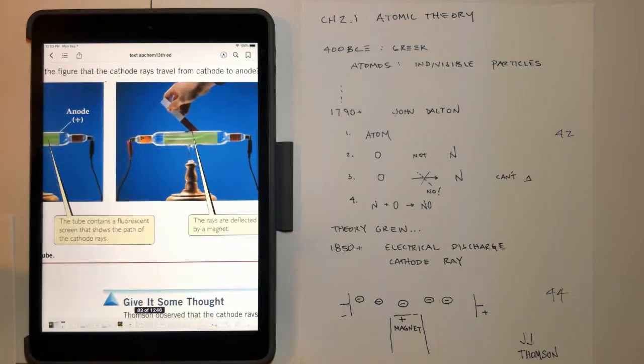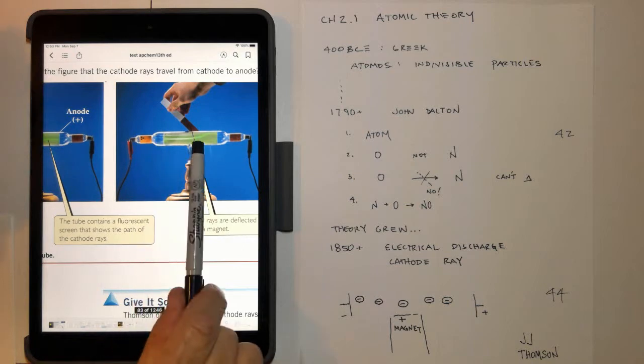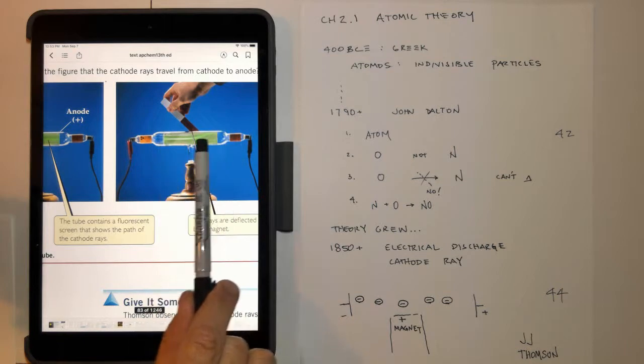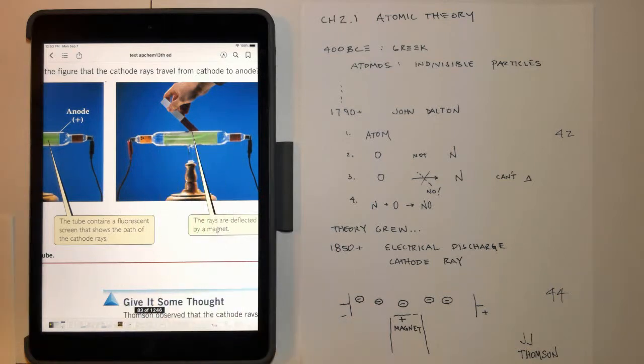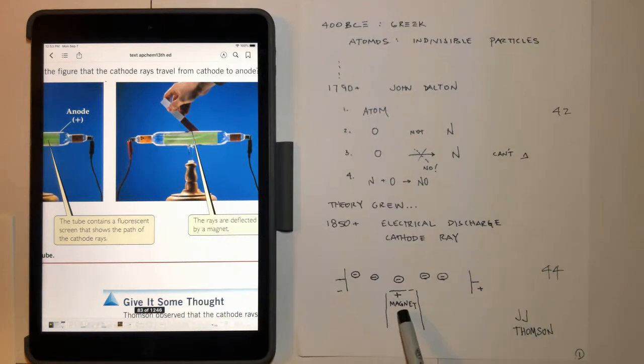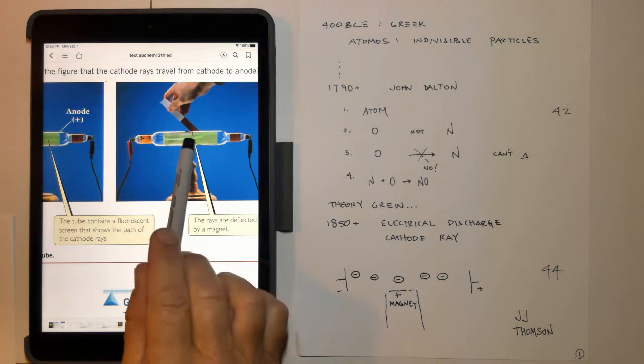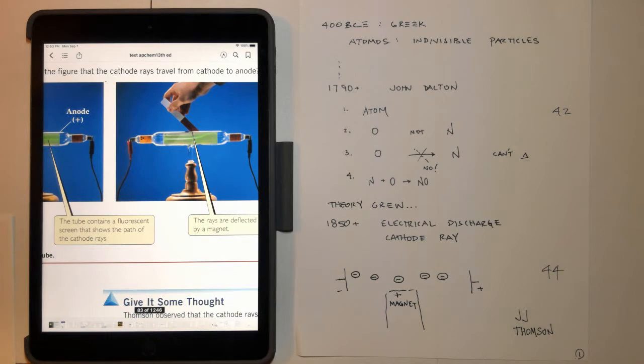Anyway, what was interesting to them was that if they took a magnet and brought it near this cathode ray, it would bend the ray. You can see it's actually bent a little bit in this direction. And if you brought the positive end of the magnet near, then the ray would bend towards the positive end. If you brought the negative end towards it, it would move away.